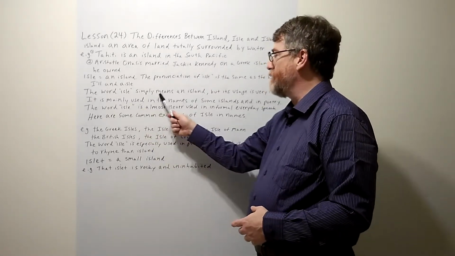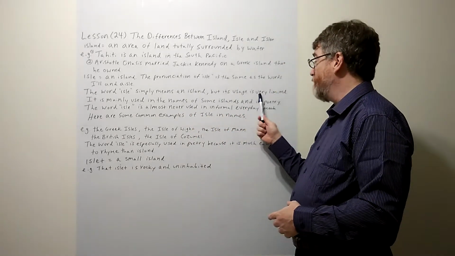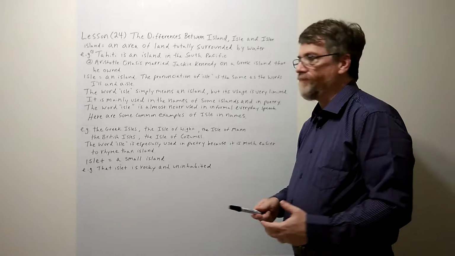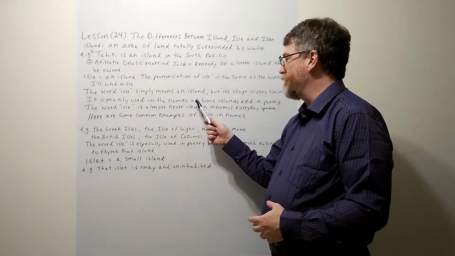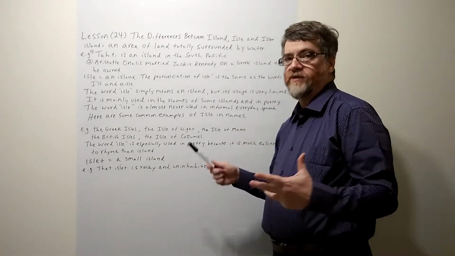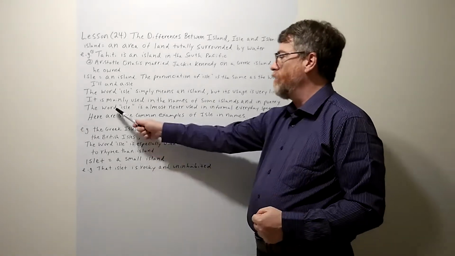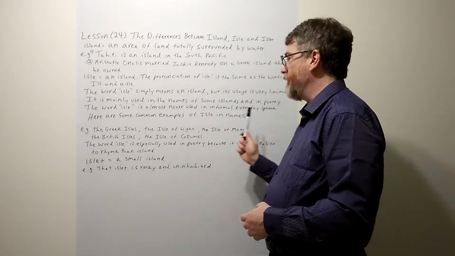The word isle simply means an island, but its usage is very limited. We don't use it a lot. It is mainly used in the names of some islands and in poetry. That covers most of it. The word isle is almost never used in informal everyday speech.